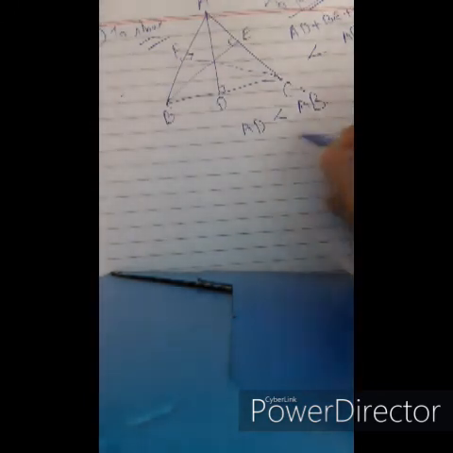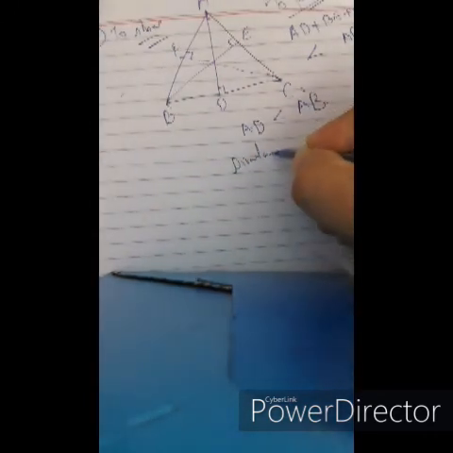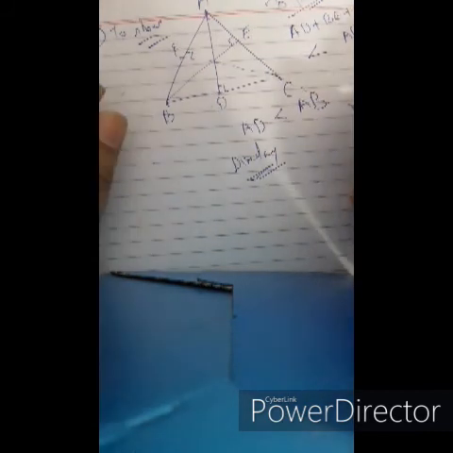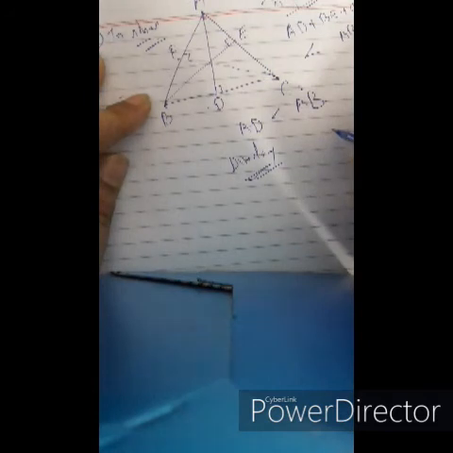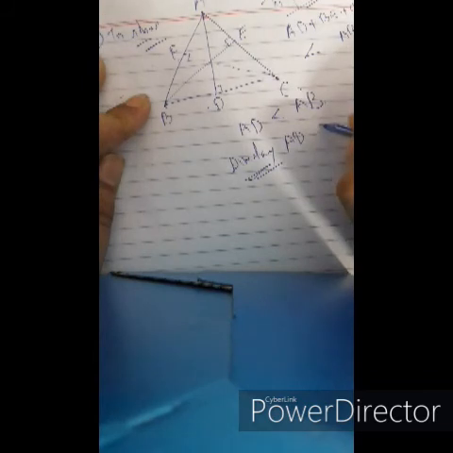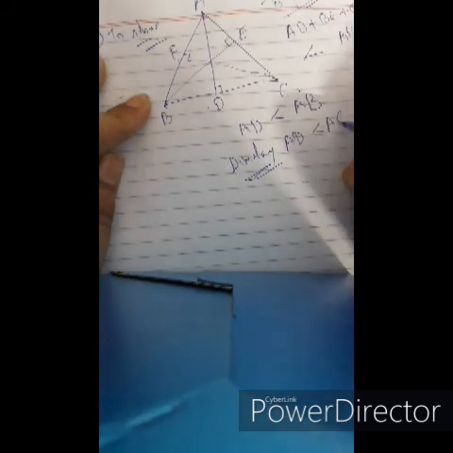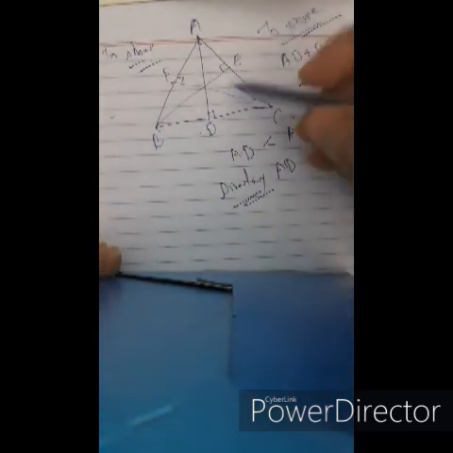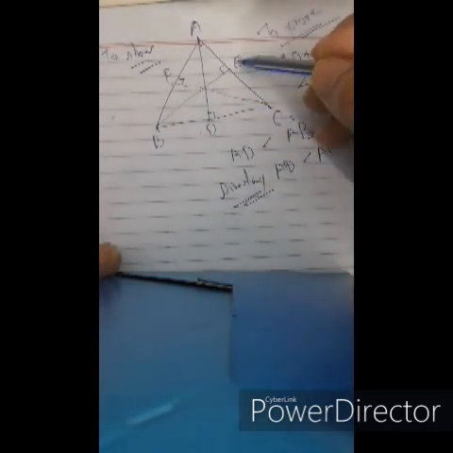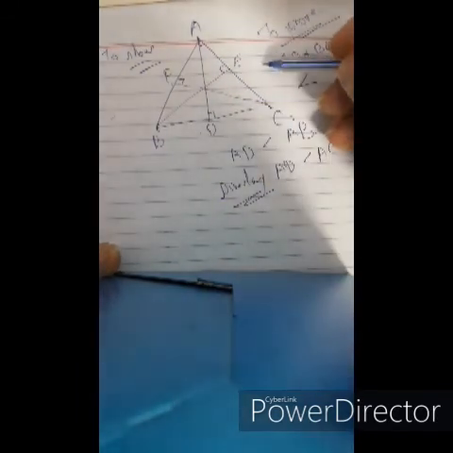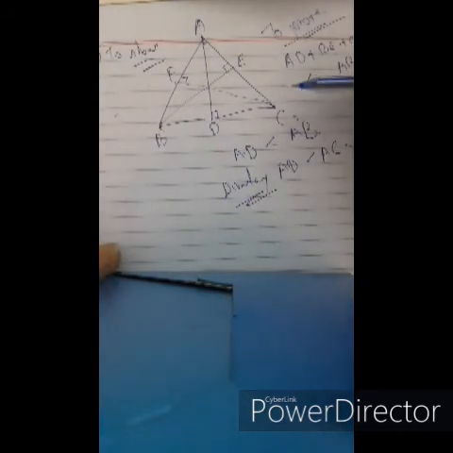Similarly, AD is less than AC. So AD is less than AB, and AD is less than AC.